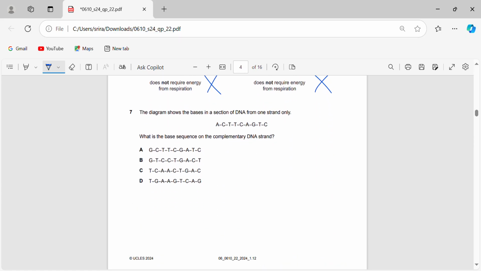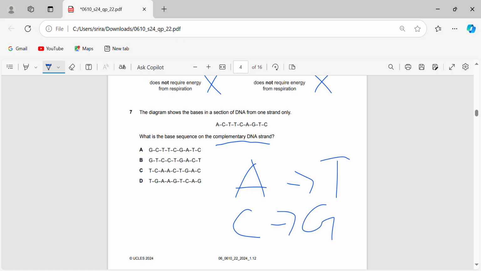Okay, now the diagram shows bases in a section of DNA from one strand only. So the complementary DNA strand is going to have the complementary nitrogenous bases. As you already know, adenine pairs with thymine and cytosine pairs with guanine. So you're going to look for a base pairing that starts with TG, because there has to be a T here and a G there, because that's how the nitrogenous base pairs work.